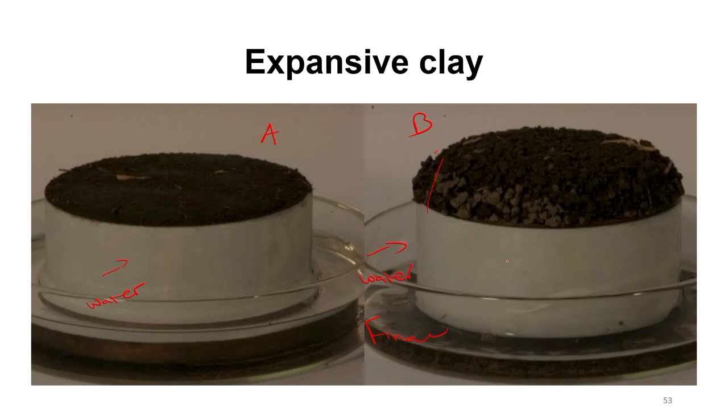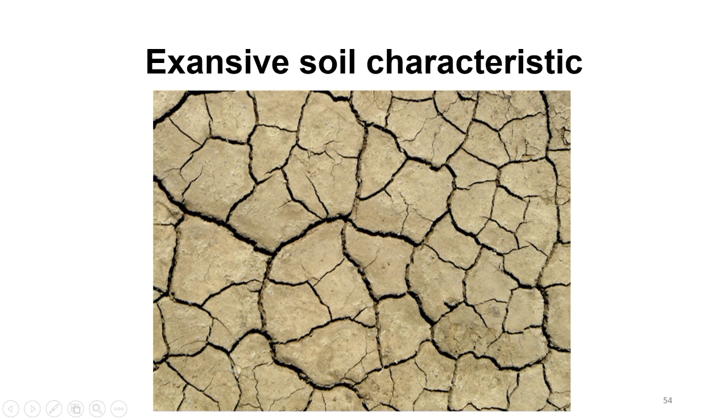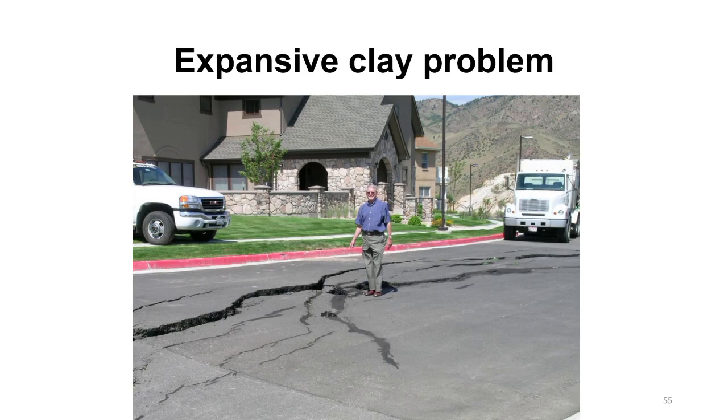They pose so many problems to geotechnical structures. For instance, if I construct a road with such material and it rains, the clay is going to expand, and whenever it shines, it's going to contract. So this continuous expansion and contraction can lead to cracks in the road. This is an example. This is a crack.